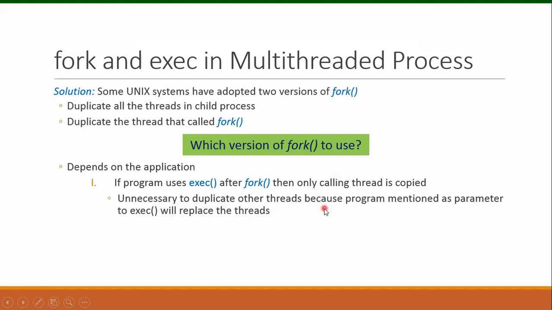Why? Because the program mentioned as a parameter to the exec system call will replace the threads. The exec system call loads a new program into the address space of the child process, so it will replace the threads in the child process with this new program.